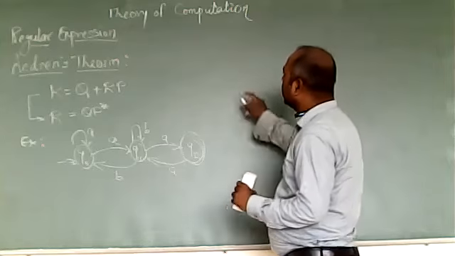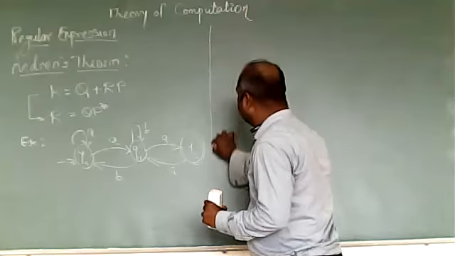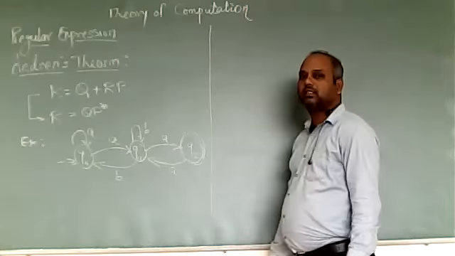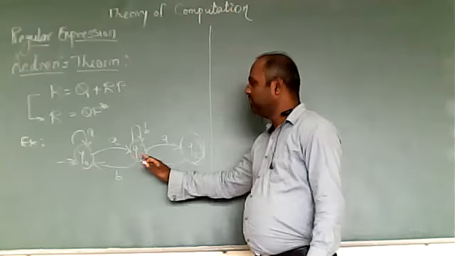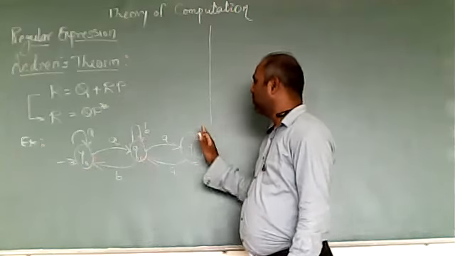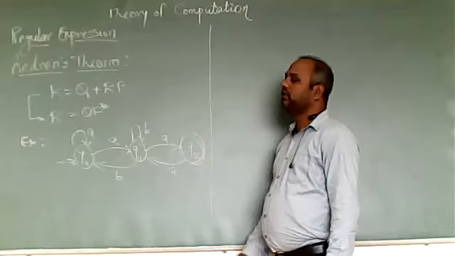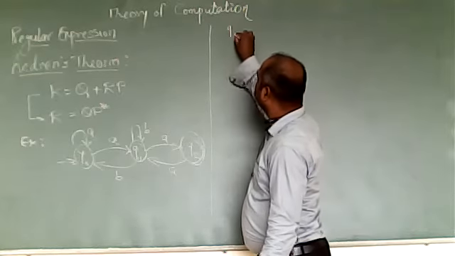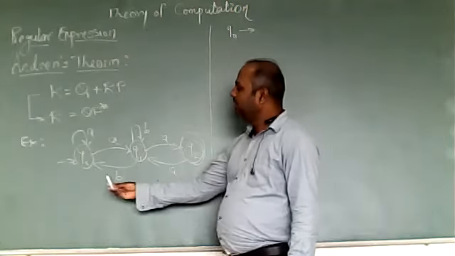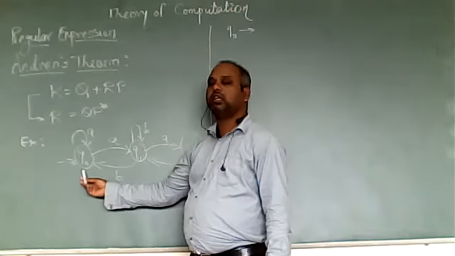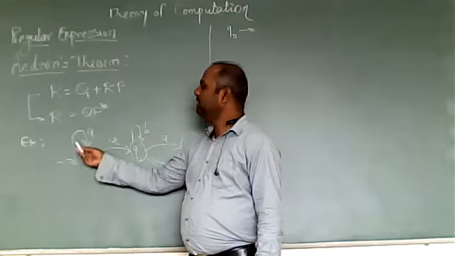Now we'll try to solve this example. We'll start writing the equations for Q0, Q1, Q2. How to write the equation? While creating the equation, we take all the incoming transitions.